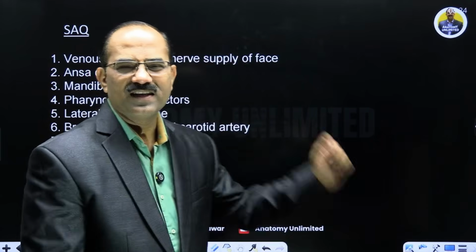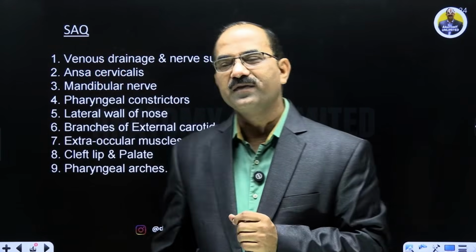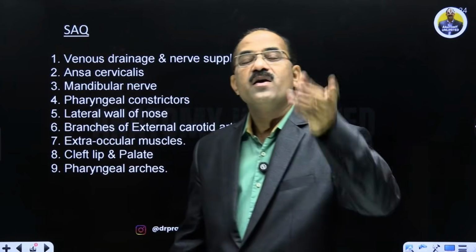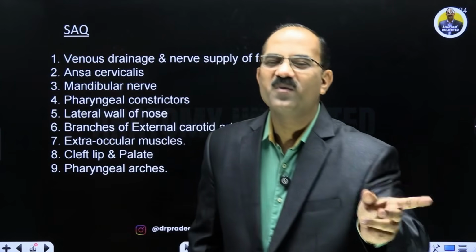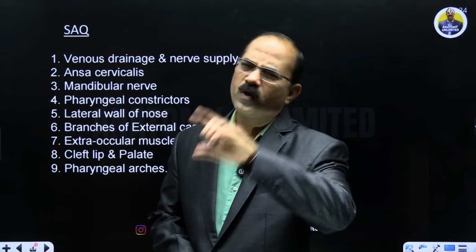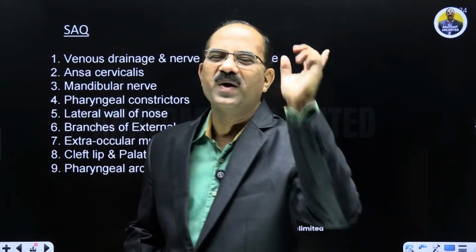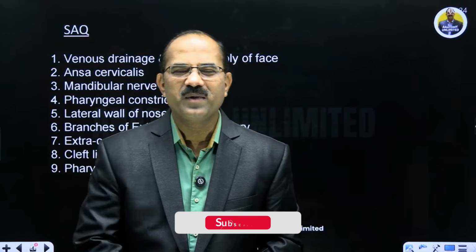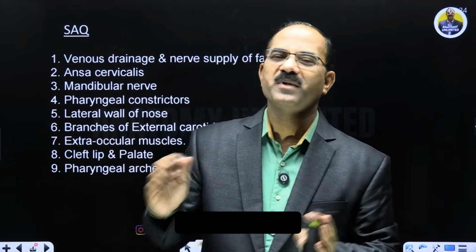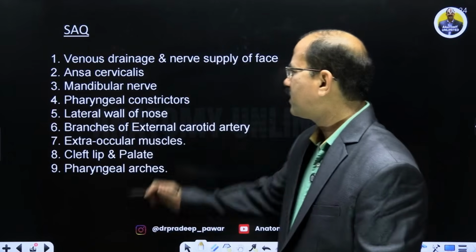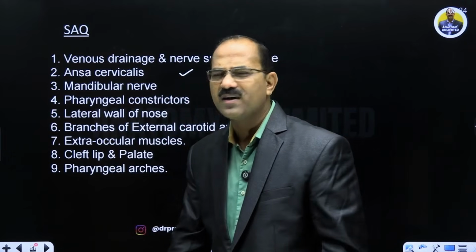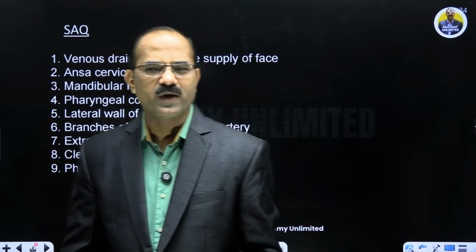Ansa cervicalis is very important. Ansa cervicalis also comes in MCQs. What is the Ansa, how is it formed, where does the Ansa lie, on the anterior wall of the carotid sheath, and what are the muscles supplied by Ansa cervicalis? All the strap muscles except thyrohyoid, and thyrohyoid is supplied by C1. The other muscle is geniohyoid, which is supplied by C1. So you can draw a beautiful diagram of Ansa cervicalis, right, and you can write about the Ansa, a very easy, short note to write.